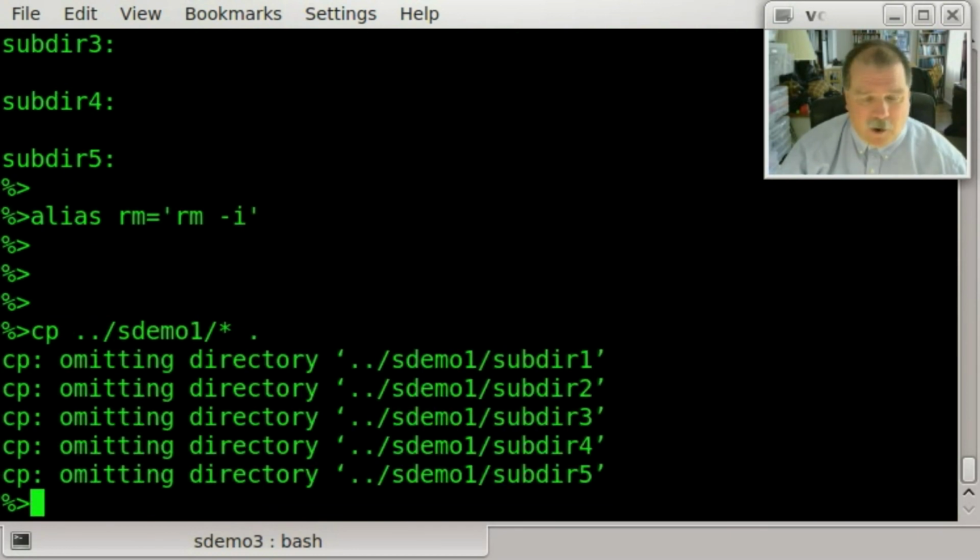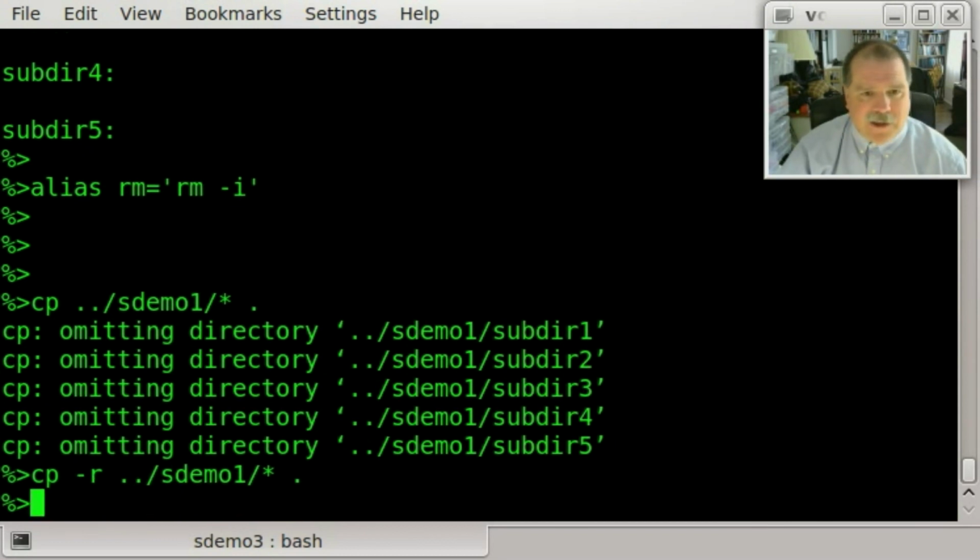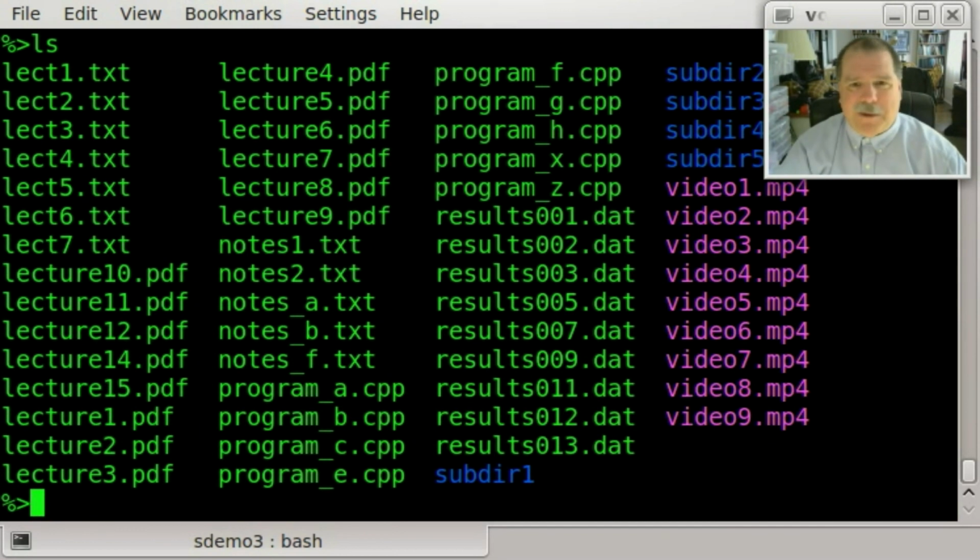It didn't. Oh, let me do a recursive copy using the -r option. It will copy everything from all the subdirectories. Now I have all of my files back. Always keep a backup. That may be the most important lesson to this. But be very careful using wildcards because it is possible to make a mistake that you cannot recover from, and I speak from experience, having learned the hard way through the School of Hard Knocks.